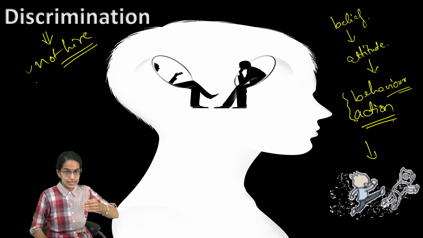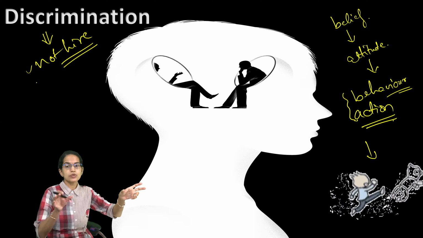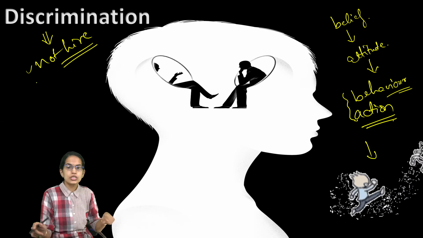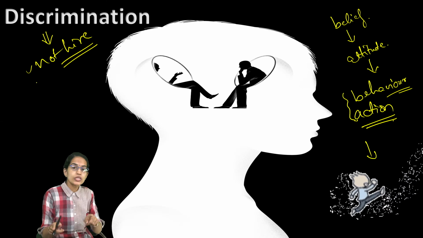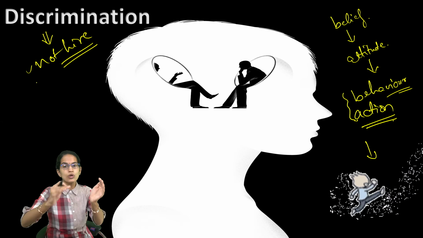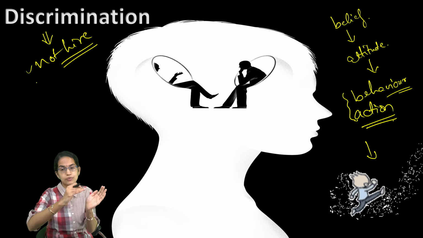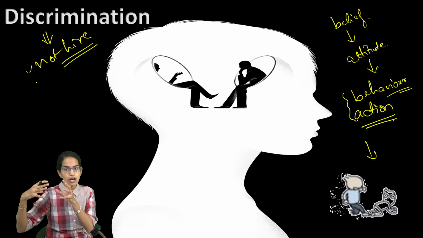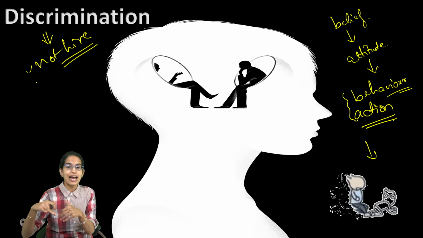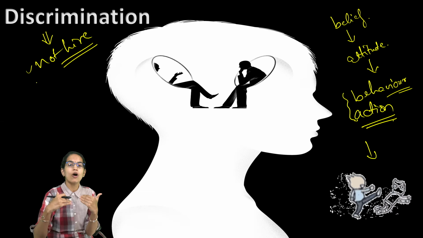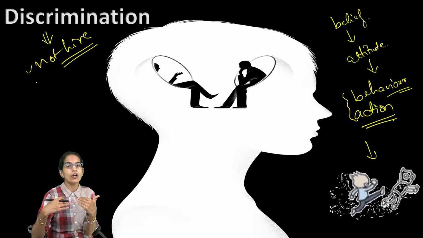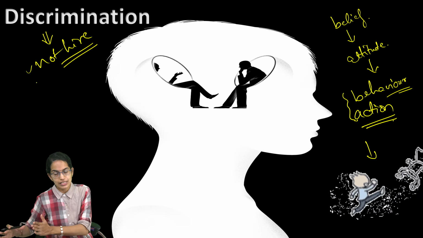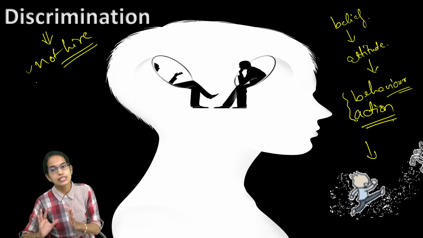So, a major difference between stereotypes, prejudice and discrimination. Stereotypes are beliefs. Those are about the general population. Those can be positive or negative. Those stereotypes convert into prejudice. Prejudice is negative or harmful in nature, and it is an attitude towards a group of people or an object or a specific person, and this leads to the action or the behavior, which is discrimination.